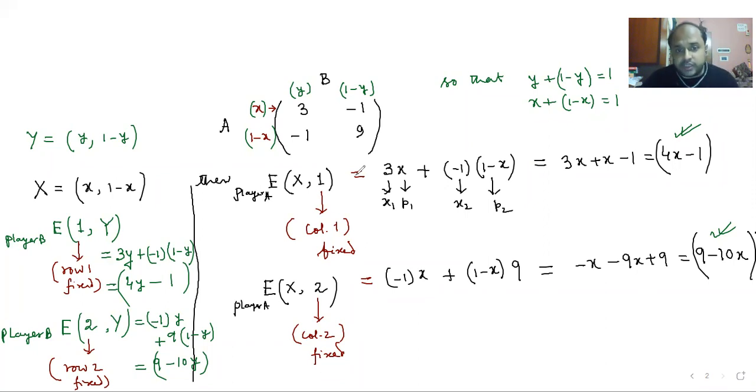Before I proceed, you have to understand what expectation is, because this concept of expectation is not clear to you. Whenever I write x1 into p1 and x2 into p2, probably you are thinking, why should I multiply a particular value by its corresponding probability? What is the point in that? So you have to understand that. Okay.